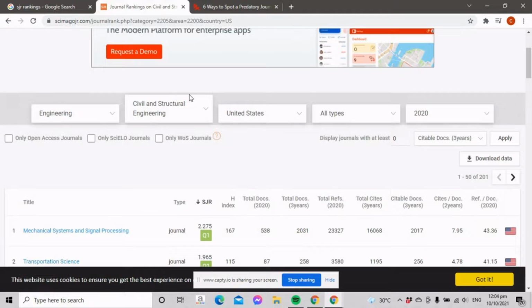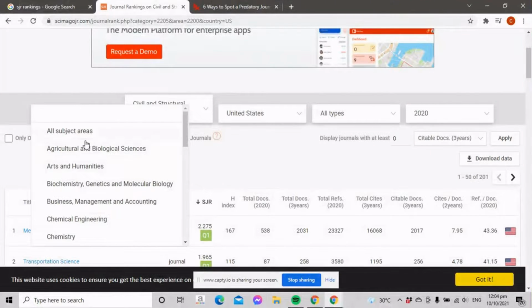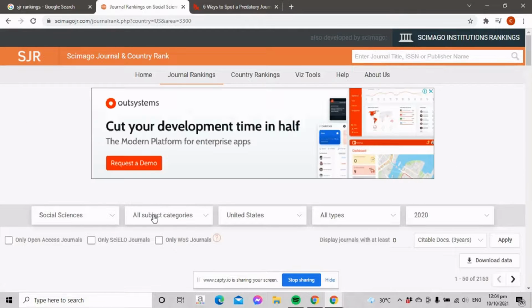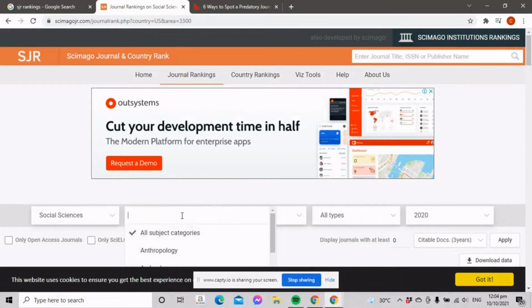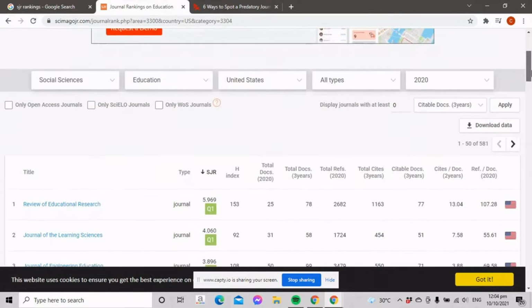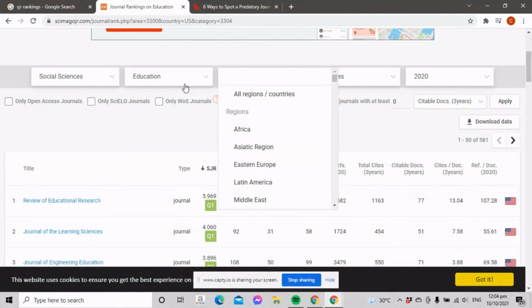So now, let's use another example. Since we are part of an educational institution, we'll use education as our next example. So click this part again, pick social sciences, click all subject areas, and click education. So let's click all regions and countries so we'll be able to see all the scientific and scholarly journals that are published all over the world.